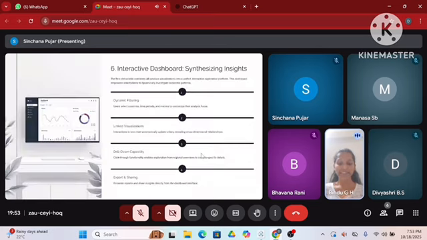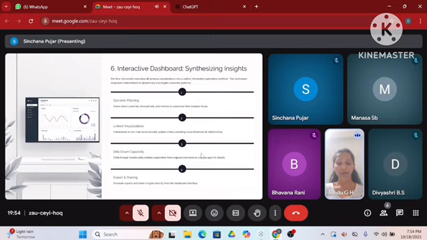Interactive dashboard synthesizes insights. The final interactive dashboard integrates all visualizations from the deeper analysis. It includes dynamic filtering. Users can select countries, years, and metrics for customized exploration. Linked visualizations and charts are interconnected, so changing one updates the others for cross analysis. Drill-down capacity allows exploring details from regional summaries to individual country data.